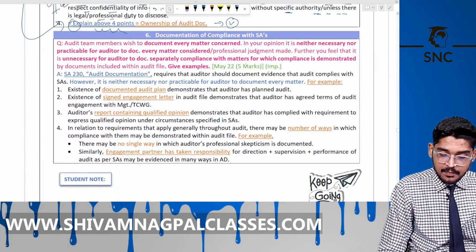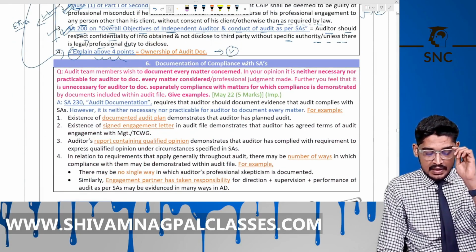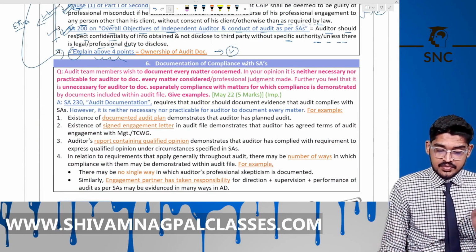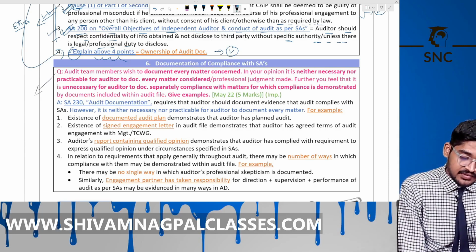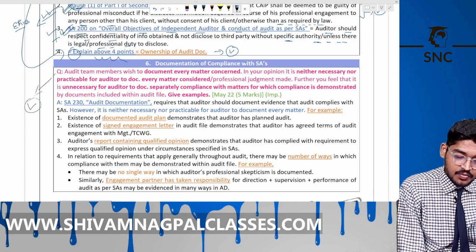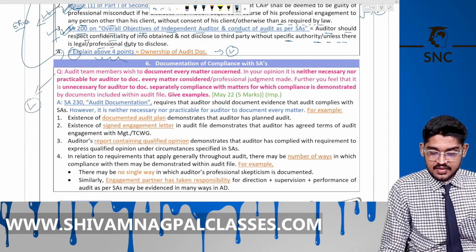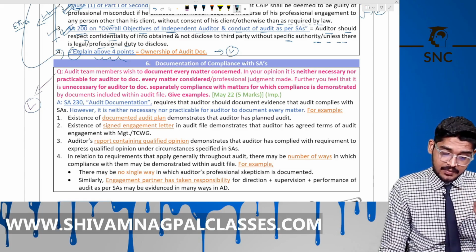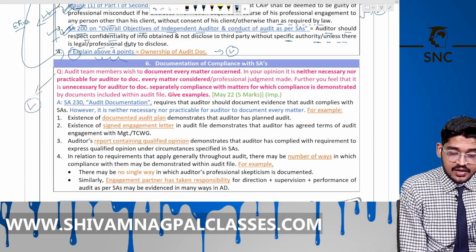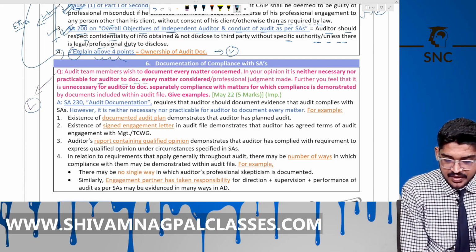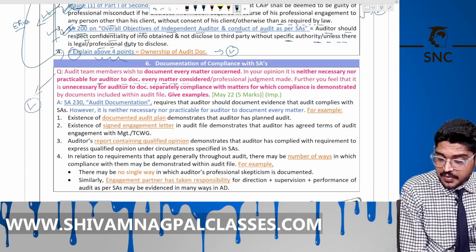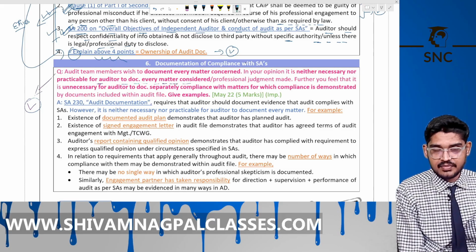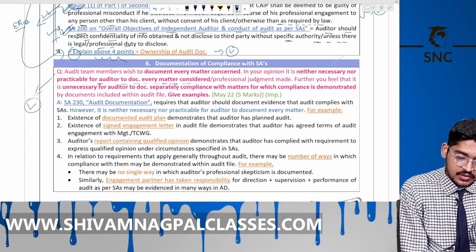Documentation of compliance with the SAs. Say an audit team member wishes to document every matter, saying that we will need to document everything. But in your opinion, it is neither necessary nor practicable for the auditor to document every matter. You are saying that in your opinion it is not necessary and not practicable to document every matter. You are right, and that team member is wrong.